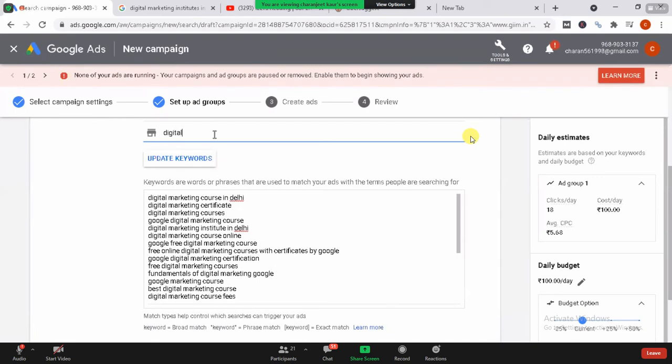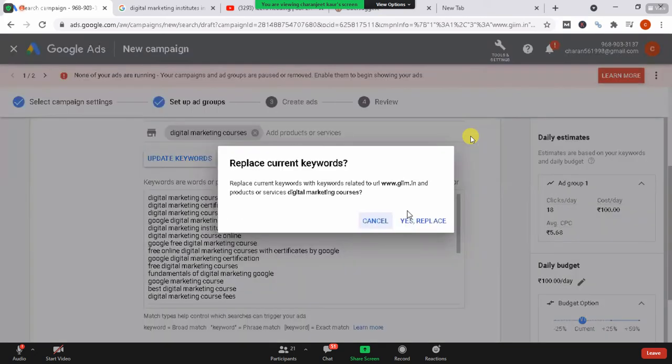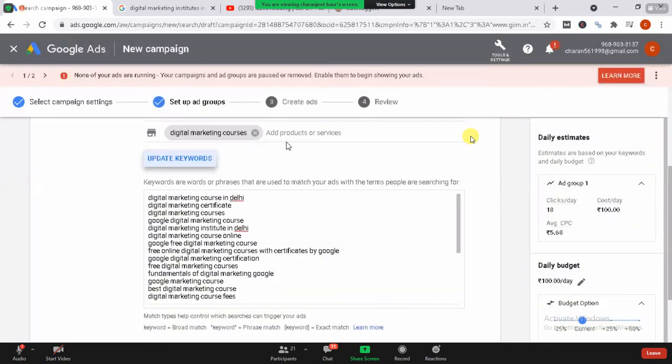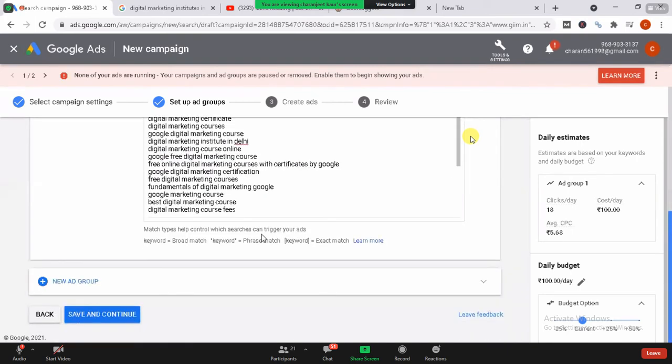Enter the product or services that we are providing. So we have digital marketing in core courses, digital marketing services or courses, I would say. Just a minute. Okay, so now they're saying update the keyword. If I want to update the keyword, I can also add it. If I want to replace it, they are going to replace it. If I don't want to replace it, I can also cancel it down here. I can also select from here the kind of keywords I have used in my website. It depends on me if I want to use it or not.